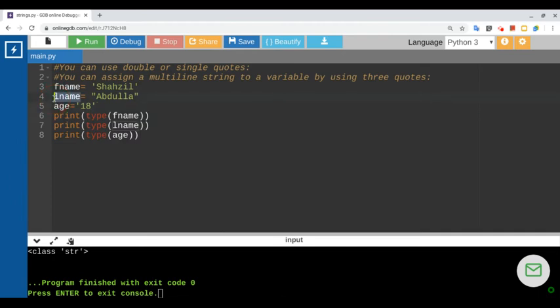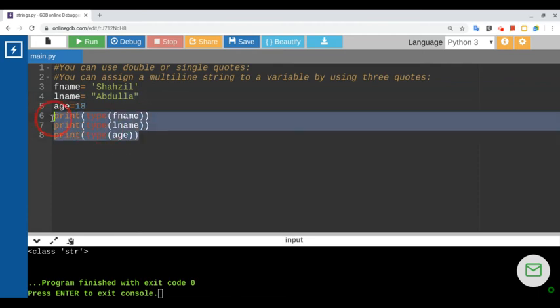Why is the age string type? Because I have assigned a value to age in the form of single quotes or double quotes. So that single quote and double quote make it a string instead of an integer. So these two values are string only because of this single quote and double quote.